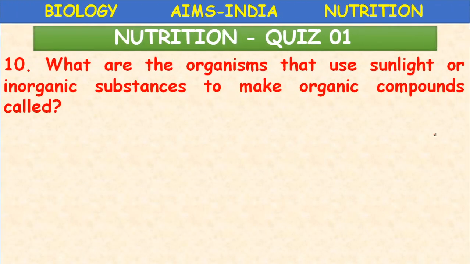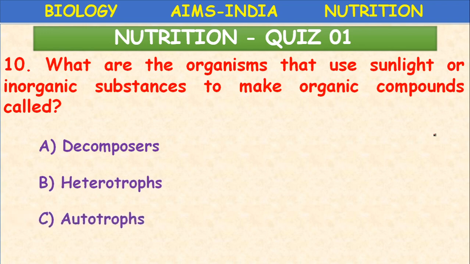Last question. What are the organisms that use sunlight or inorganic substance to make organic compounds called? Decomposers, heterotrophs, autotrophs, parasites. What are they? From inorganic, organic substances are produced. Autotrophs. Okay, we are going to discuss more about this photosynthesis in the further classes. So please read the textbook if it is available. If not, you can watch the video repeatedly in offline also. Okay.